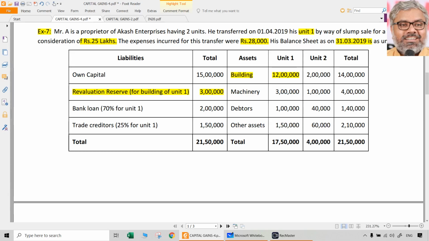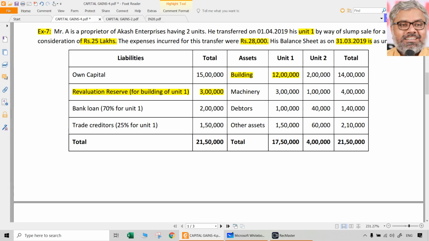Answer is no. In other words, how much should we take for the value of the building while calculating the net worth? We should take only 9 lakhs but not 12 lakhs, because the building was already revalued upwards by 3 lakhs, because of which earlier possibly an entry would have been passed, building account Dr., revaluation reserve account 3 lakhs, because of which the building is overvalued now by 3 lakhs.